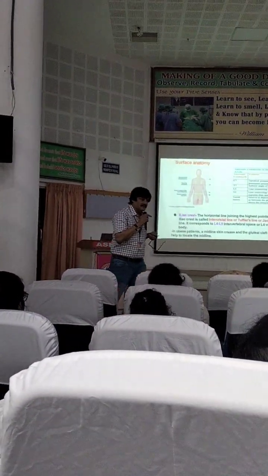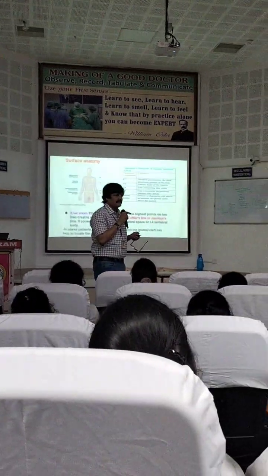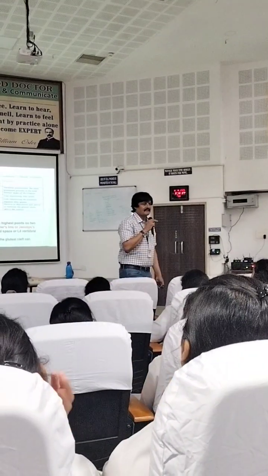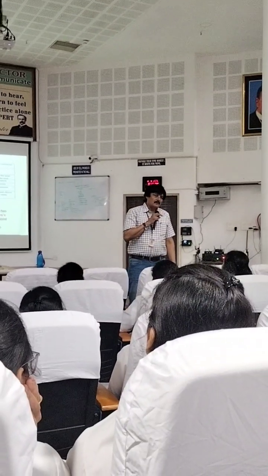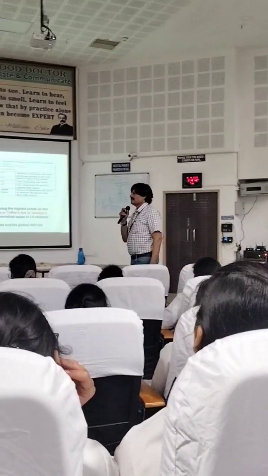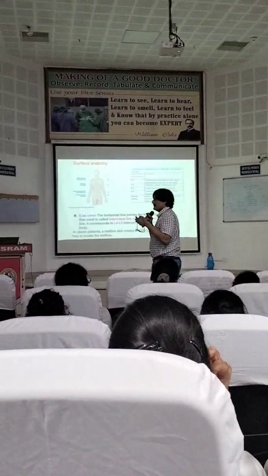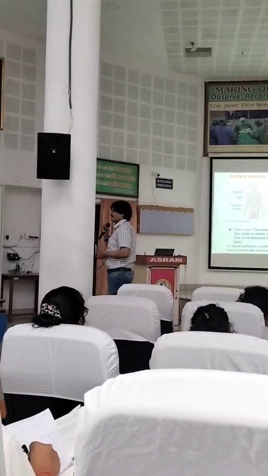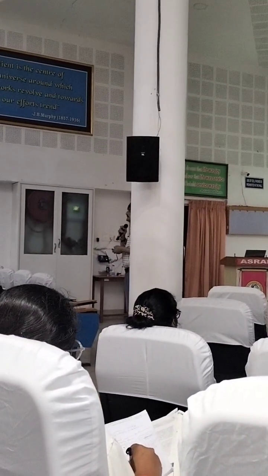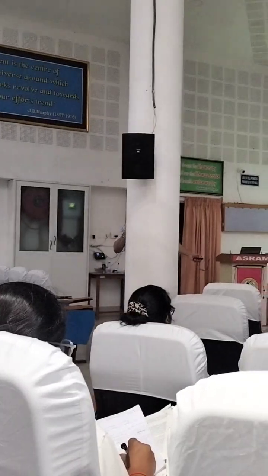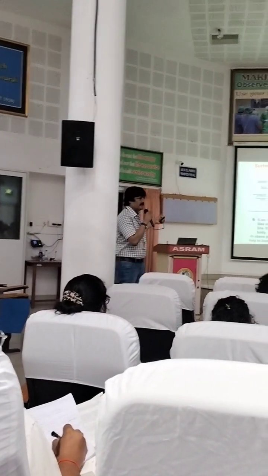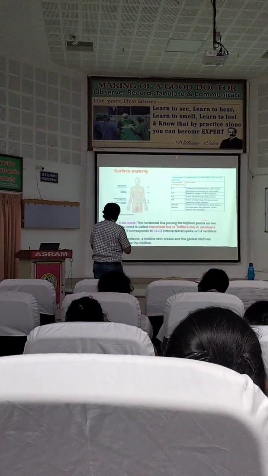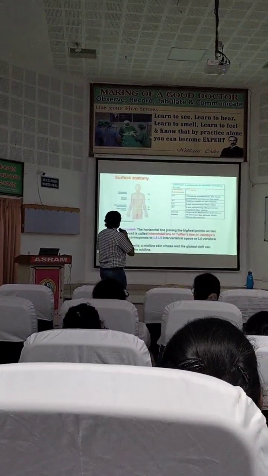So God forbid, when you are injecting the needle, you should not pierce the spinal cord. If the spinal cord gets damaged, you get paraplegia, temporary or permanent. That's why we are very careful to give an injection below the spinal cord, where it should not be damaged. That is why we palpate the intercristal line, the highest point of the iliac crest. It's also known as Jacobi's line.